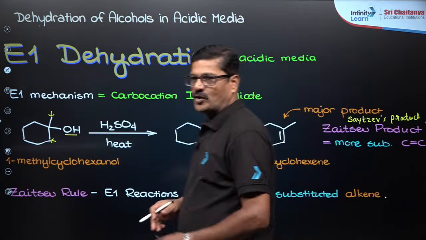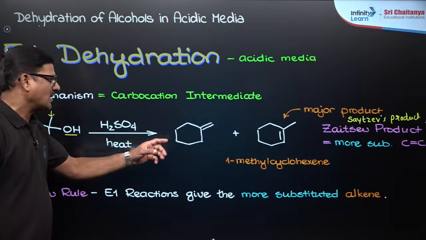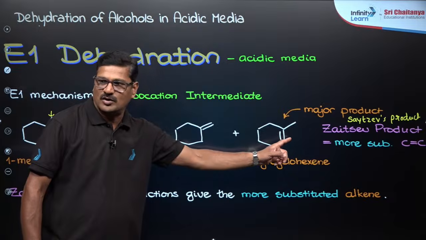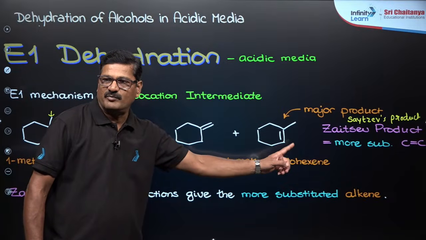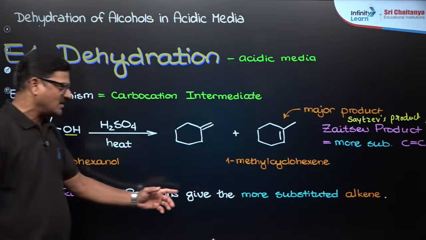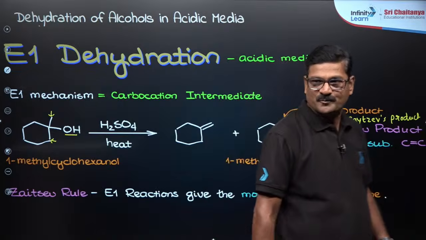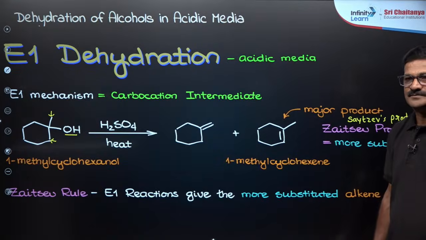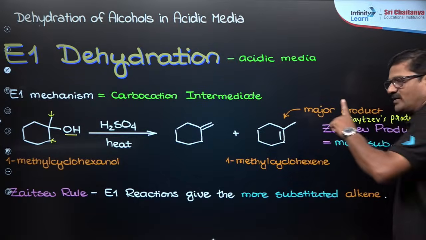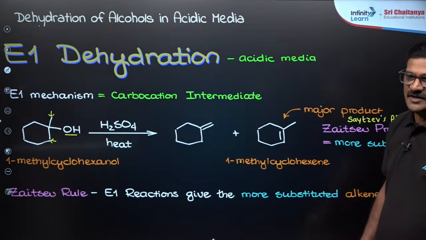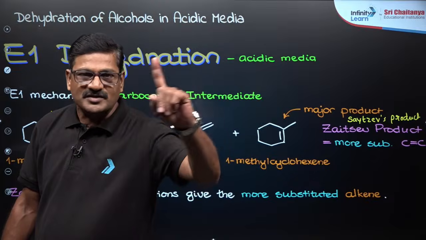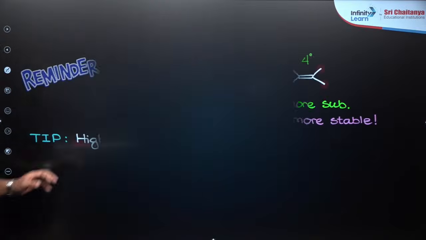Another one is the Hofmann product, the less substituted product, versus the more substituted product. According to the Zaitsev rule, the more substituted product is the major product. So, in the Zaitsev rule, E1 reactions give the more substituted alkene. Let us see the mechanism, because this product is decided based on the stability of the carbocation. The more stable the intermediate, the more major is the product. And let us see the same.